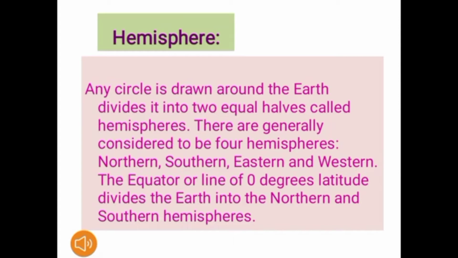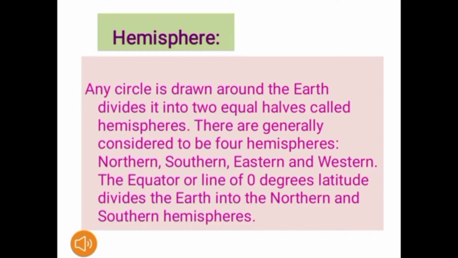There are generally considered to be four hemispheres: northern, southern, eastern and western. So boys, we get the four hemispheres that are northern, southern, eastern and western.